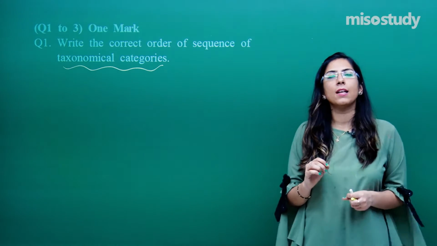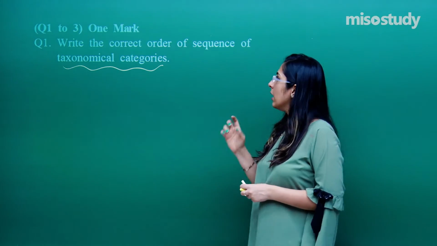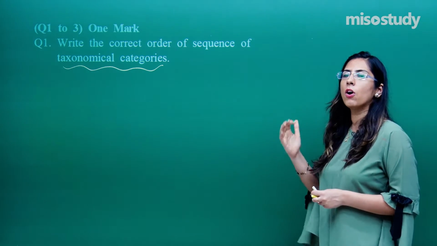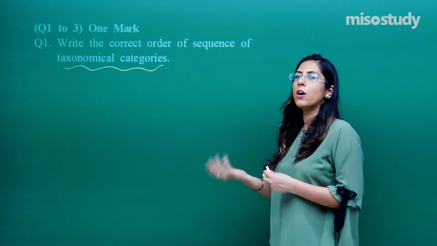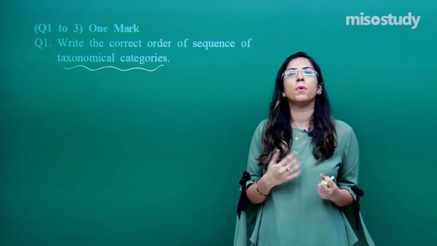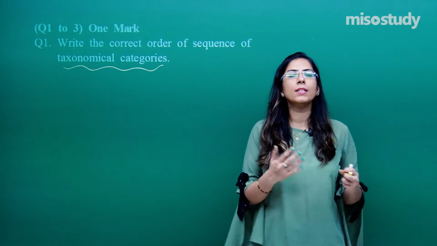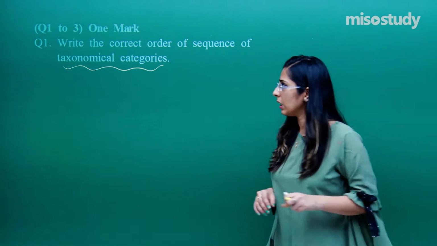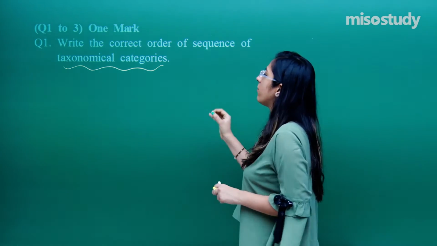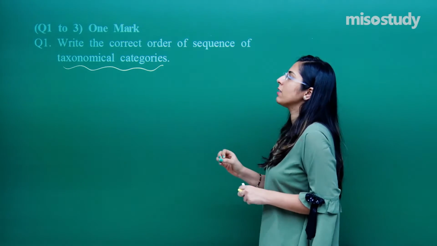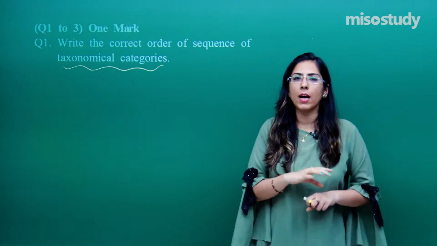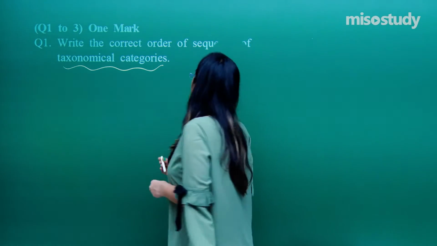But the question says that we have to arrange them. It is not written that we have to arrange them in increasing or decreasing order, or to start from a kingdom or from a species. So you can start from any direction, but preferably you should start from the kingdom. Whenever you have to identify any organism, first of all you will see whether it belongs to the plant kingdom or animal kingdom. So first of all we have the kingdom.